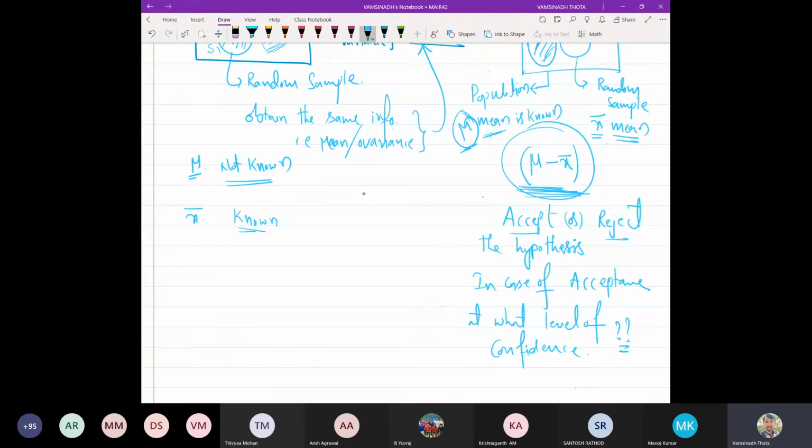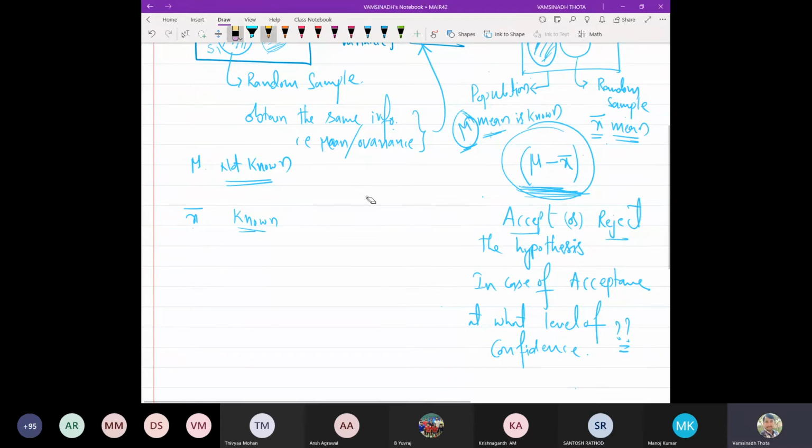We cannot simply say that the population mean is exactly the same as the sample mean. In most cases that does not happen. It is very rarely that the sample mean will equal the population mean.